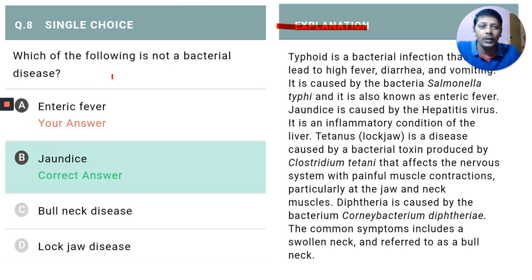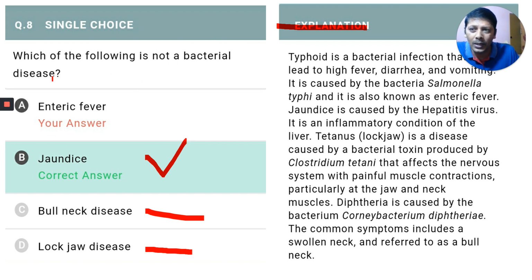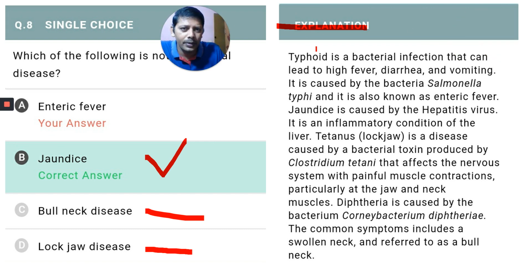Which of the following is not a bacterial disease? One is enteric fever. Bull neck disease is not given in our syllabus. Lockjaw disease, I told you earlier, tetanus is also called lockjaw. The only mobile jaw is the lower jaw, and the person is not able to move that jaw. Jaundice is caused by virus, and there are some other reasons also for jaundice.